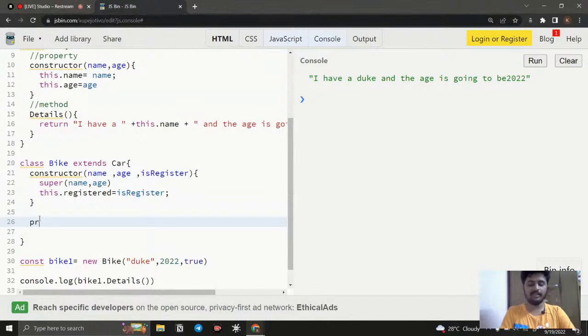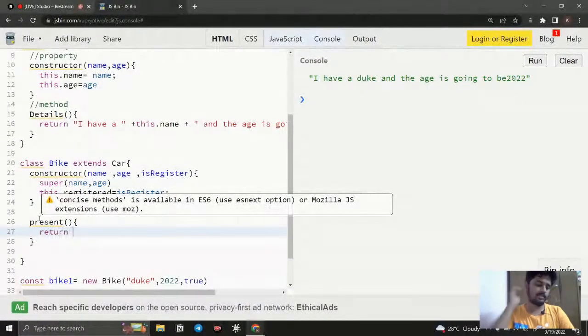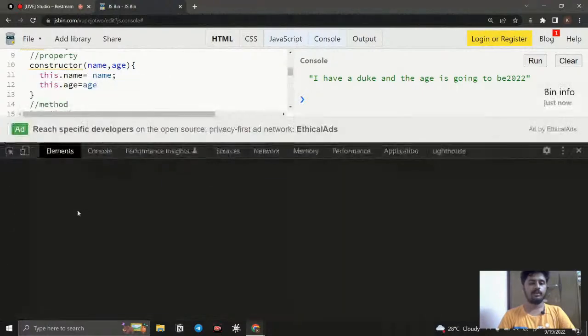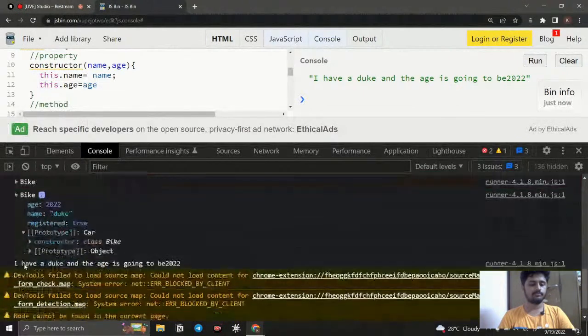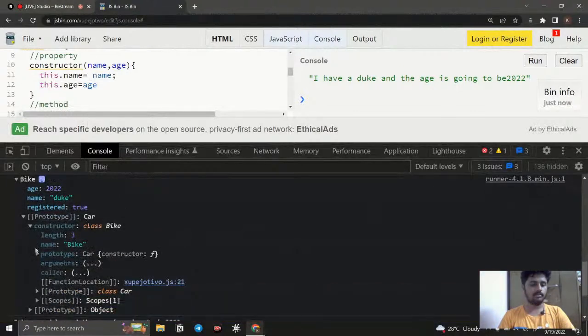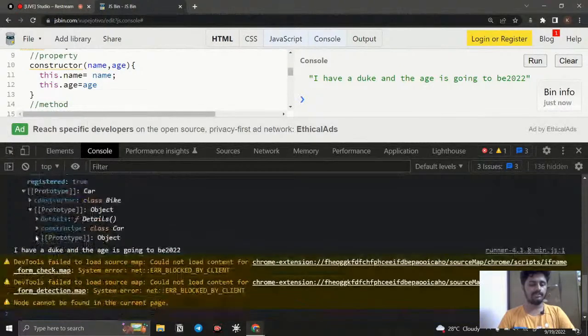If I say present and I create return and run this, we're going to have a bike, and inside the prototype we're going to have the details there.